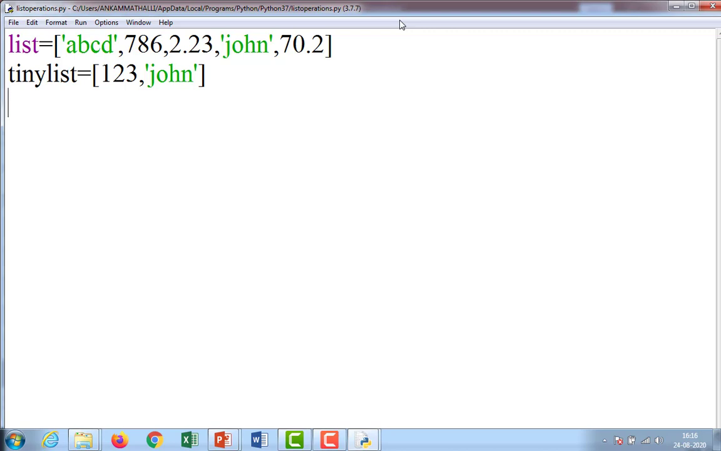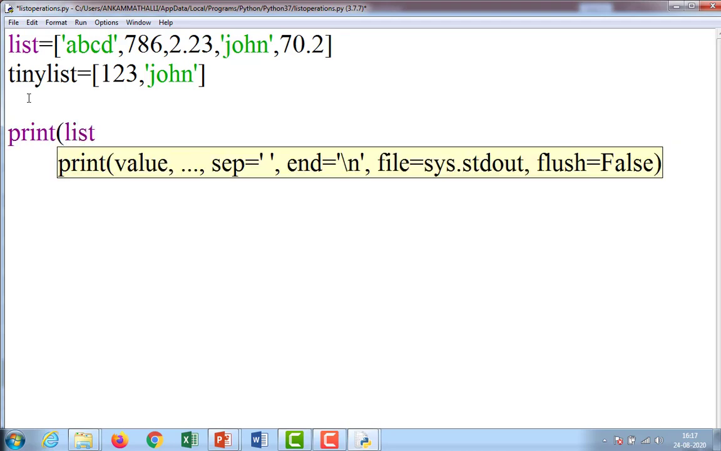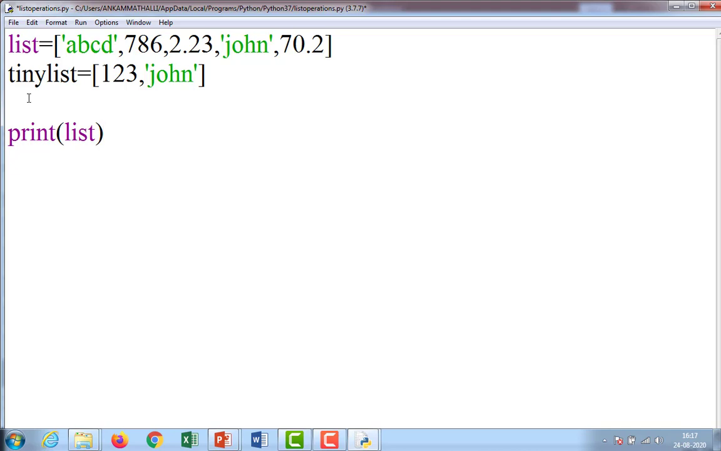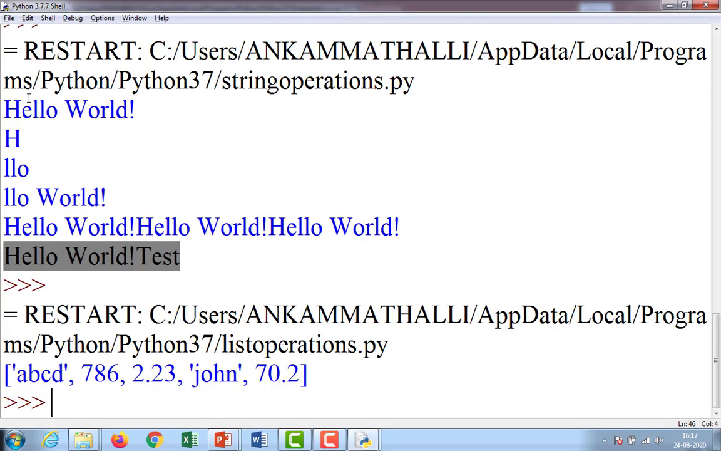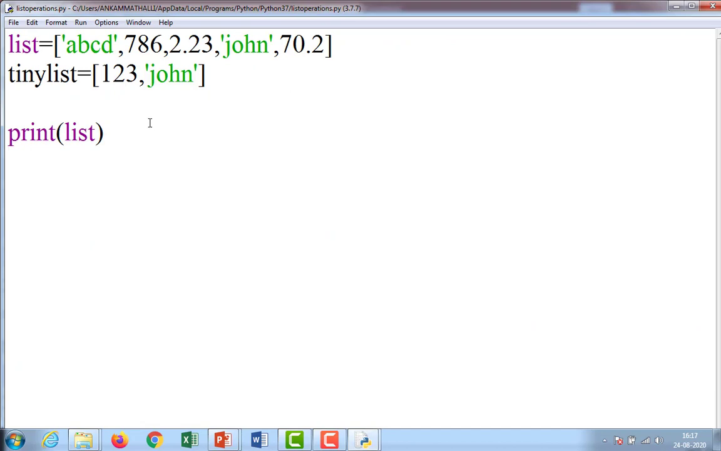Suppose if I want to print the entire list, then what should I do? Print open brace list. It will print the entire list. Control S, F5 to run. So the entire list is going to be displayed here. So by using the print statement, we simply called the entire list. It prints the complete list.